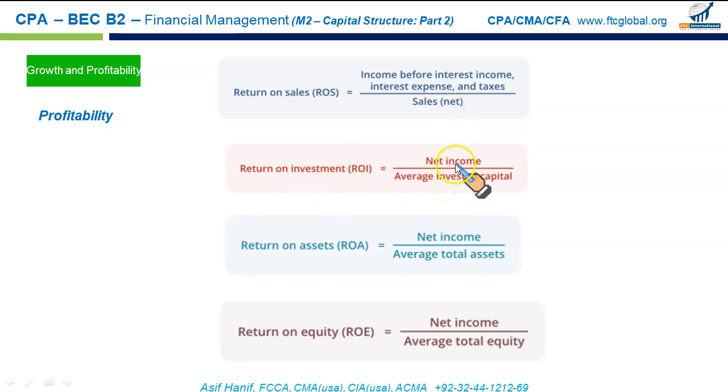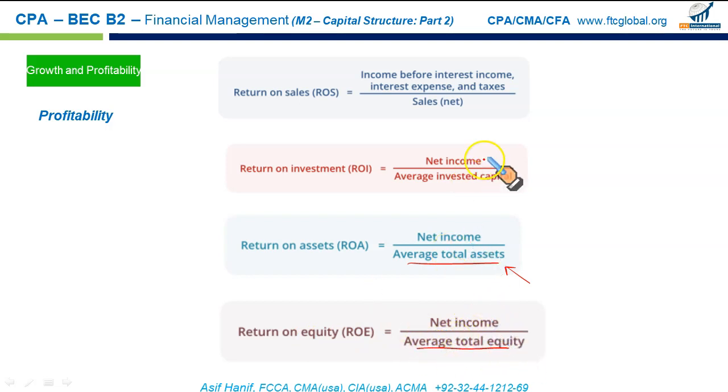Return on invested capital is normally used in decentralized organizations where we want to evaluate the performance of our different divisions. Return on assets: the total assets that a firm has, we may adjust the denominator for those assets that are just not being used. And return on equity is net income upon average total equity.